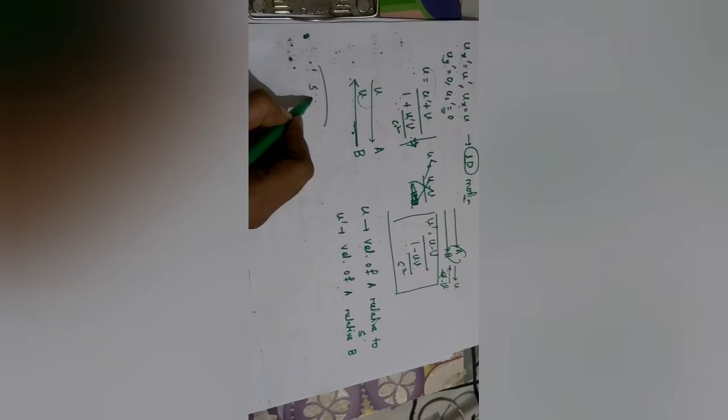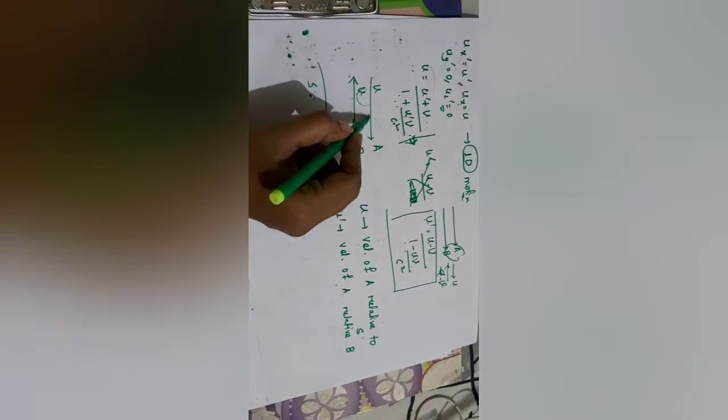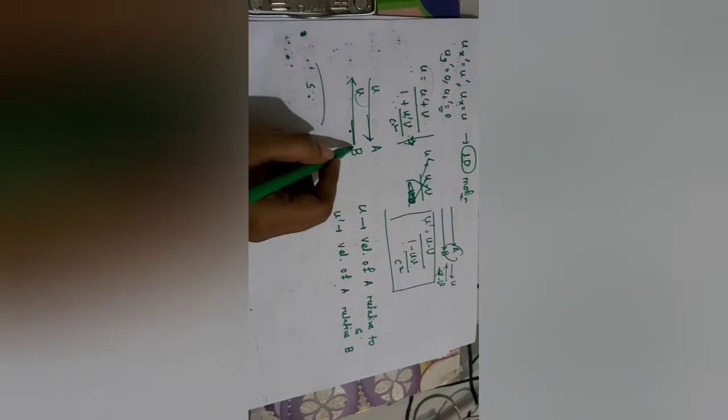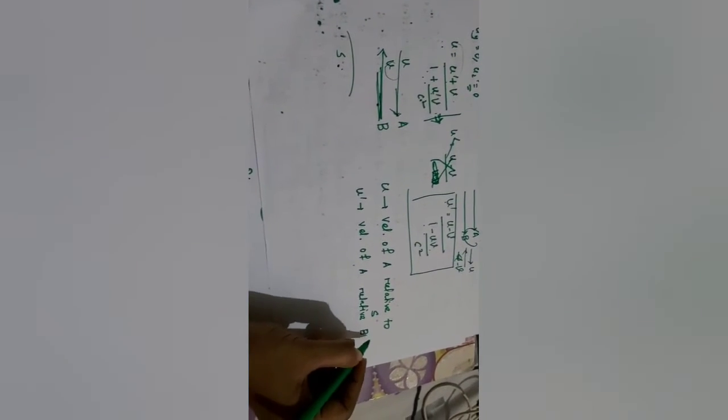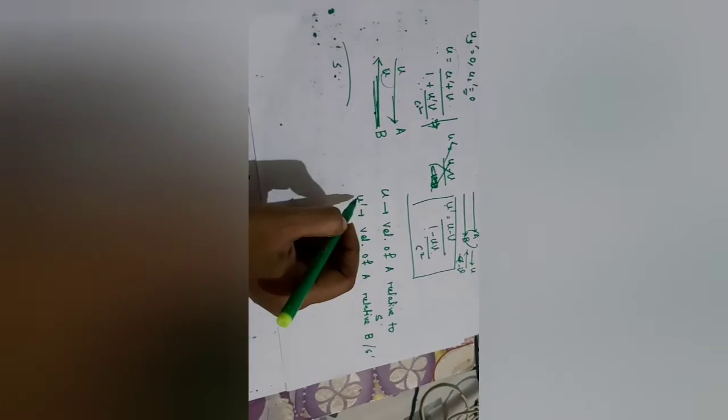This is the S frame, and the rest frame of B is nothing but the S prime frame. So we have to find u prime.